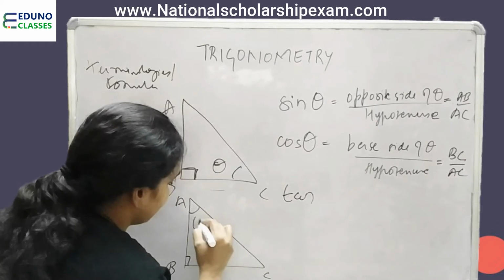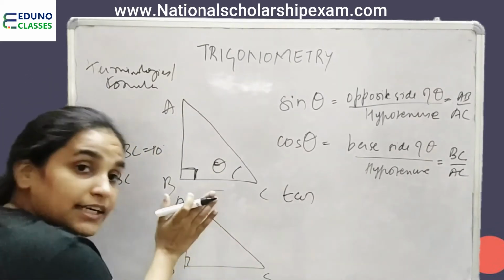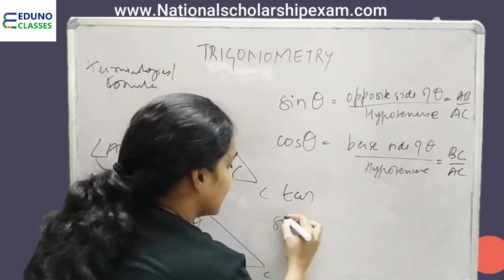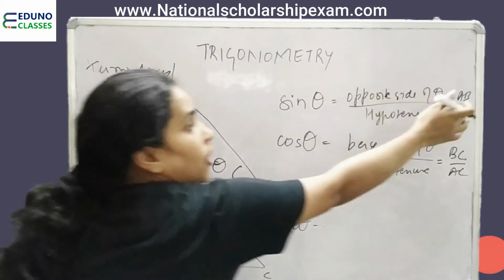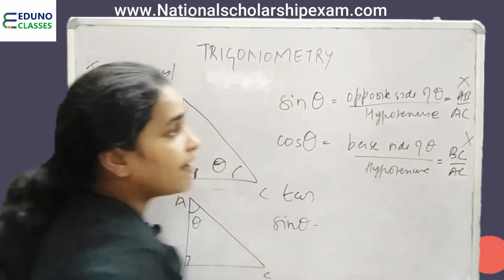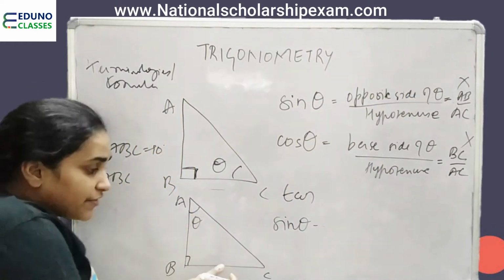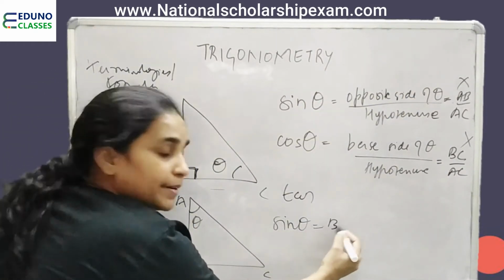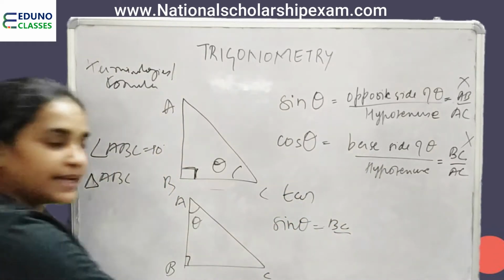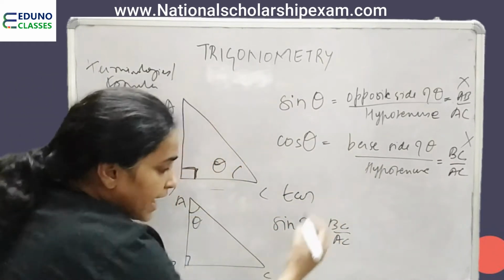If I would have changed the angle, if I would have considered this as theta, then sine theta would have become not this. We do not have to see this. We have to learn this formula. Opposite side of theta is now BC and hypotenuse remains the same, AC.